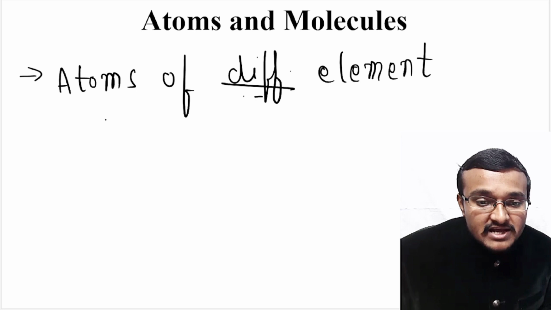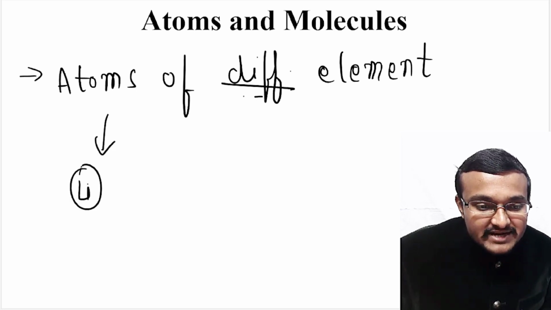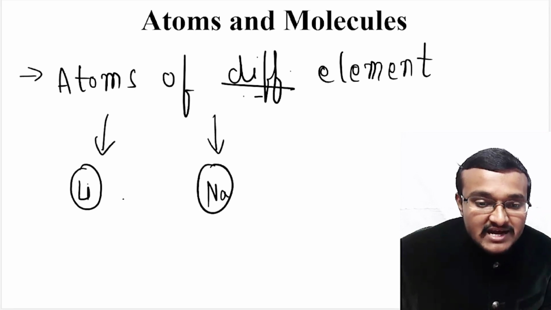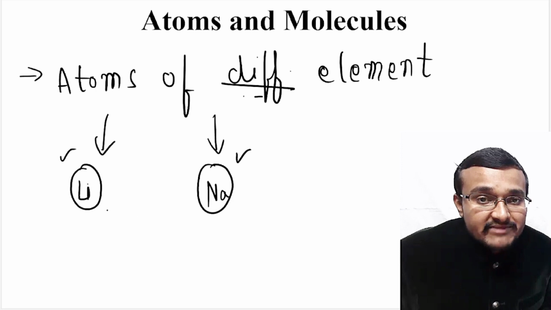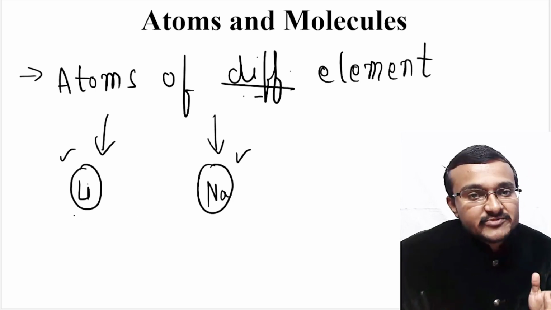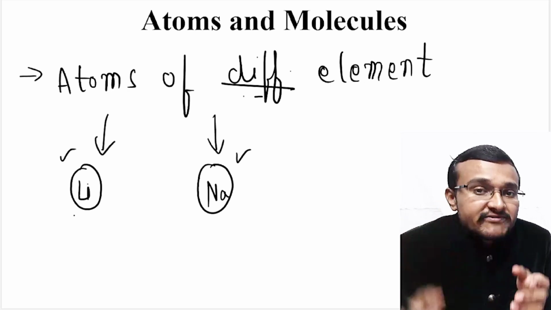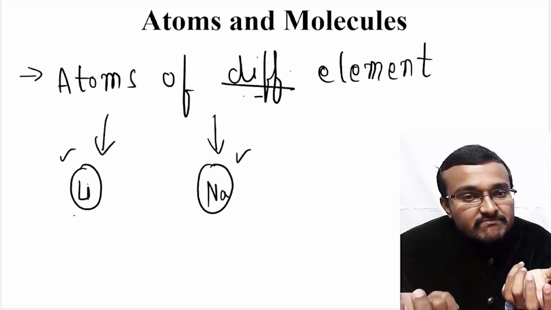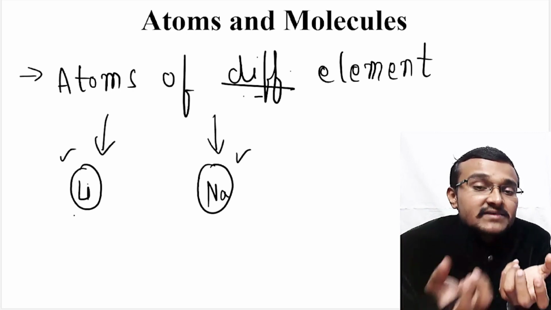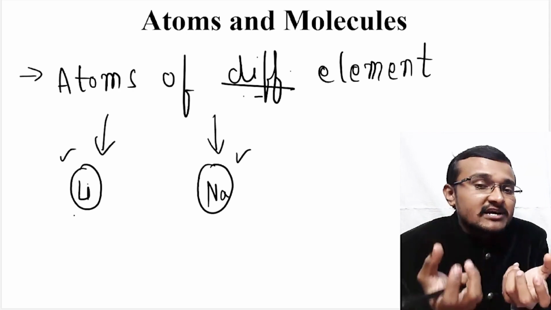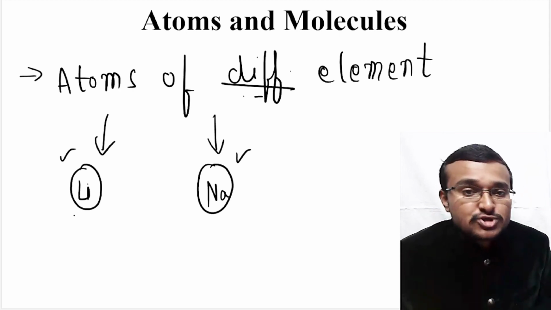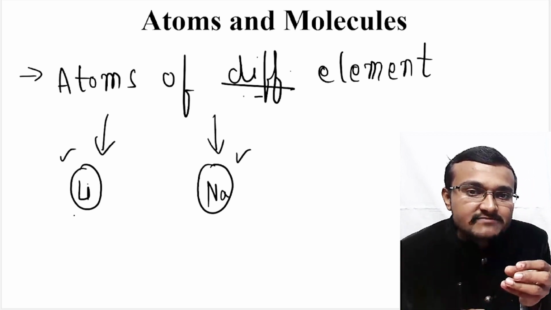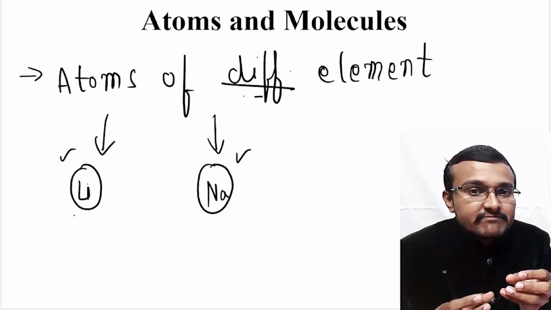For example, if you take one atom from lithium and another atom from sodium and compare them, there will surely be a chemical difference between lithium and sodium. From two different elements you are taking atoms and comparing them, so obviously there will be a difference in the mass of these atoms and also in their chemical behavior. But if you consider atoms of the same element, say just sodium, then the atoms will have the same mass and same chemical behavior.